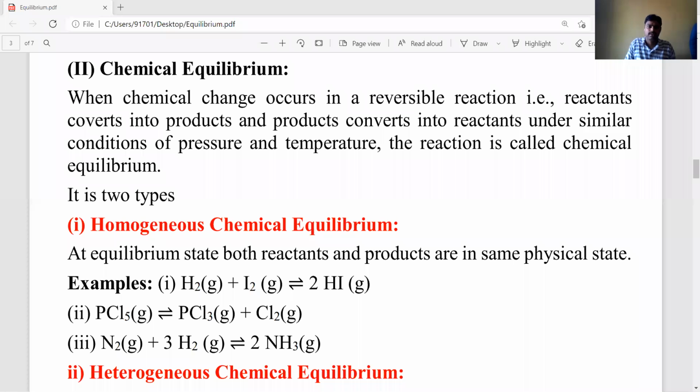In the last class, we discussed physical equilibrium. Now we'll discuss chemical equilibrium.